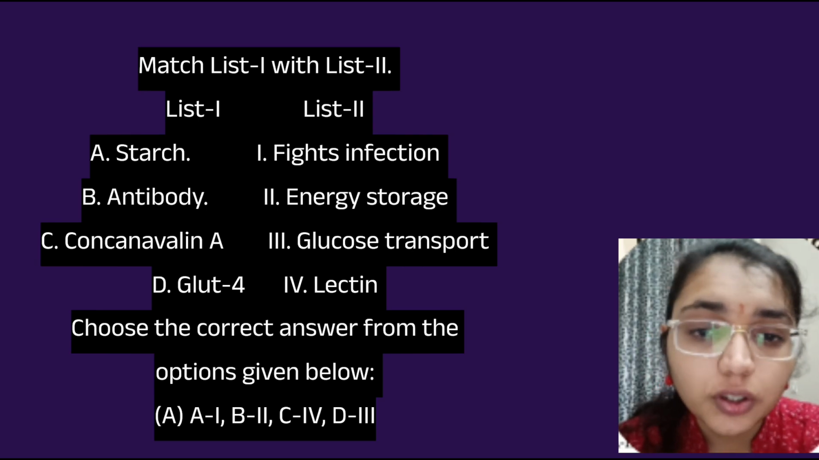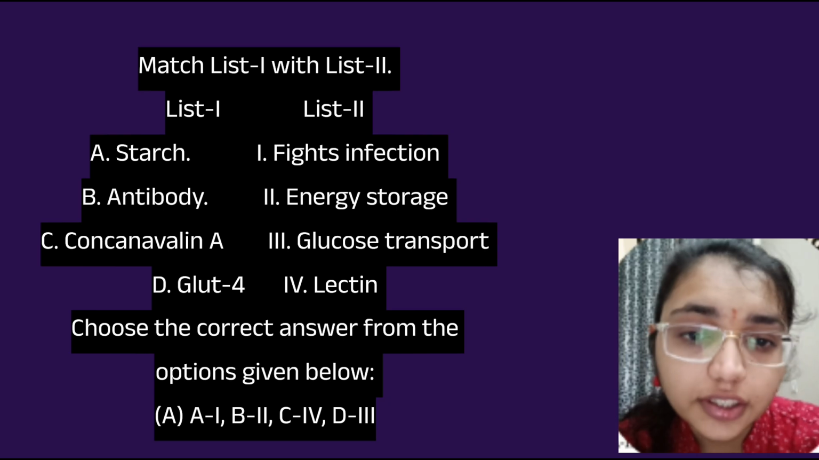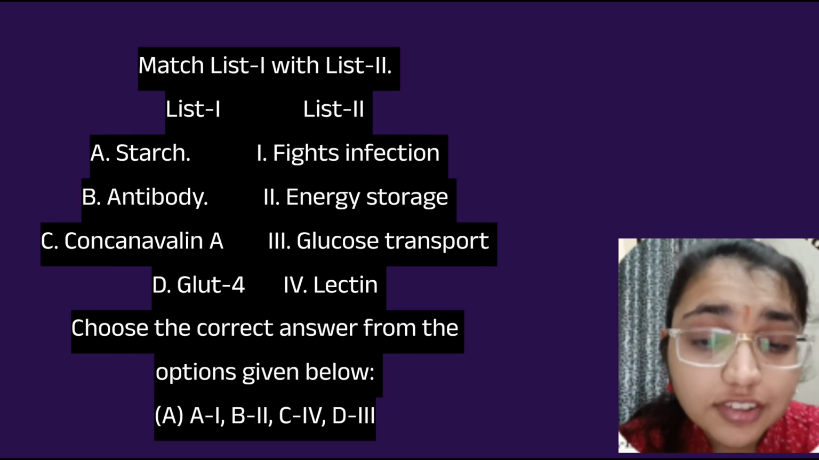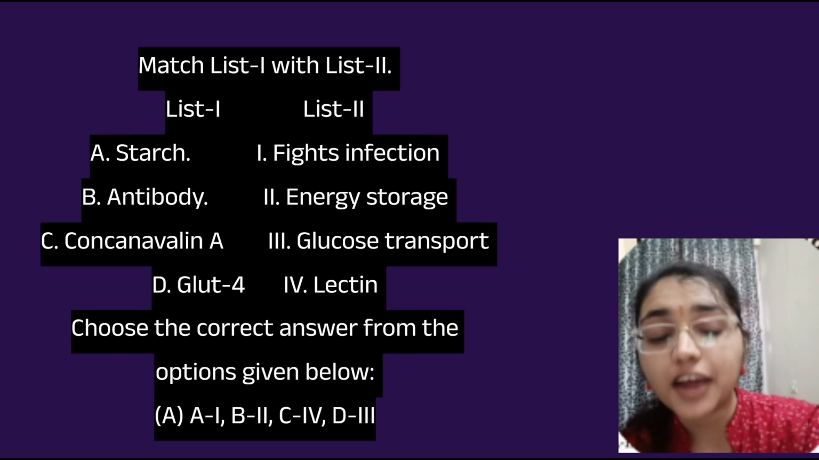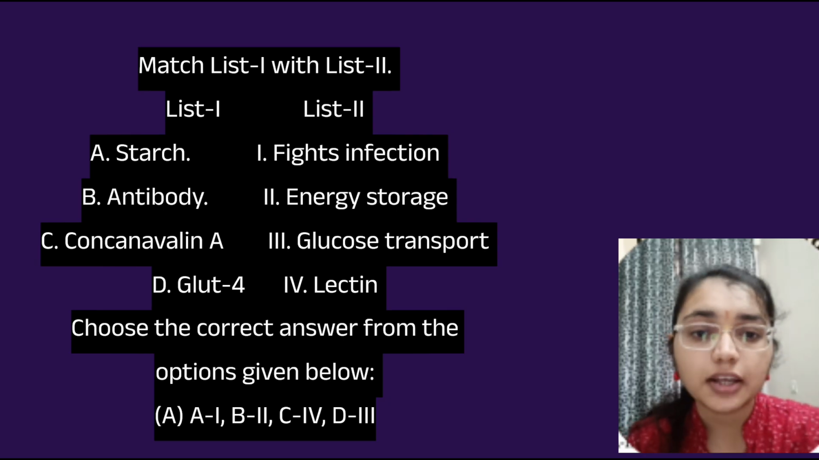Then GLUT4, what is that? It is an insulin regulated glucose transporter protein that facilitates the glucose uptake in muscles and fat cells. So here D is matching with 3.